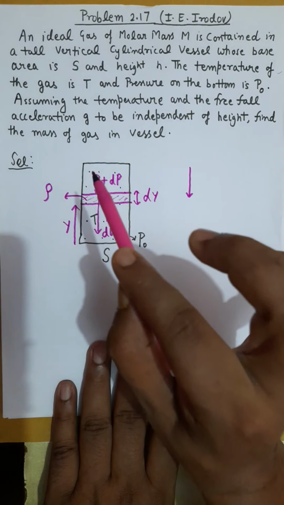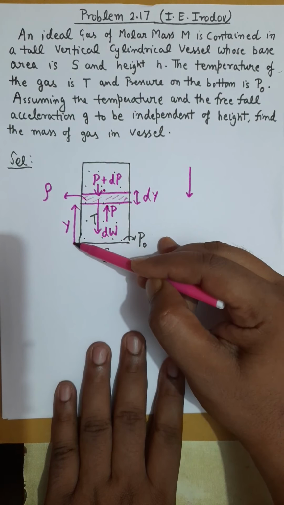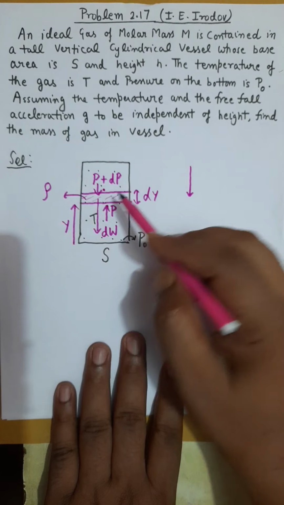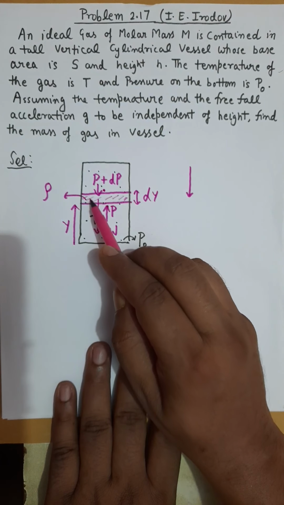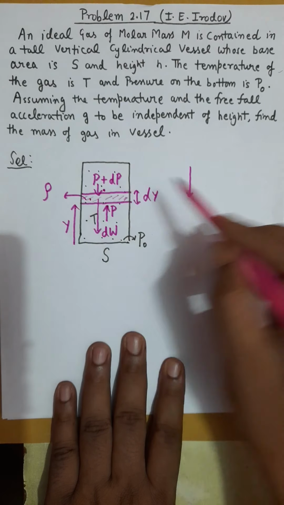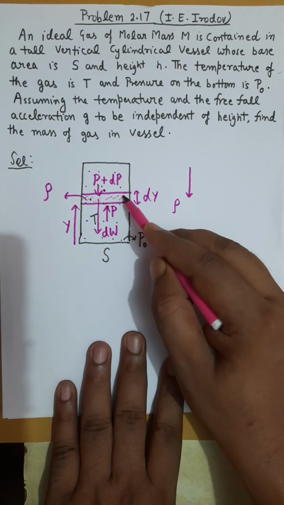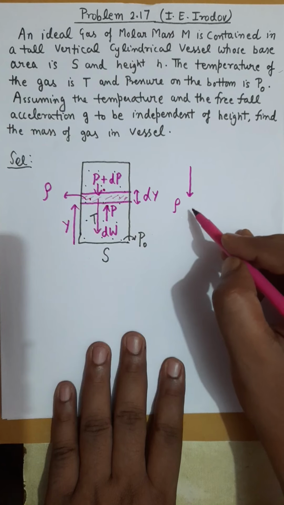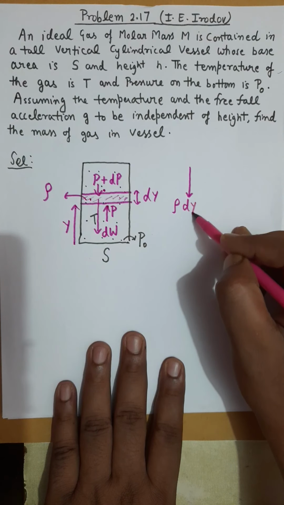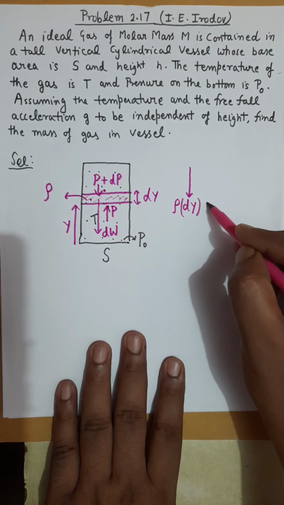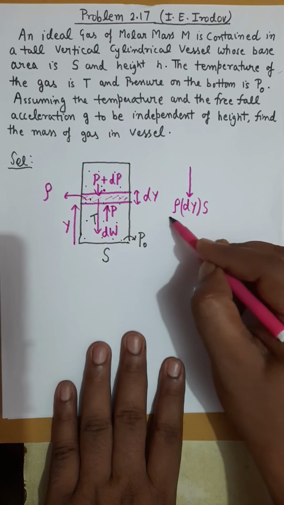So rho is the local density, which is the density of gas at height y. So if here the density is rho, that density multiplied by volume of this differential part, and the volume of differential part will be its width dy multiplied by cross section area. So this is the mass into g.